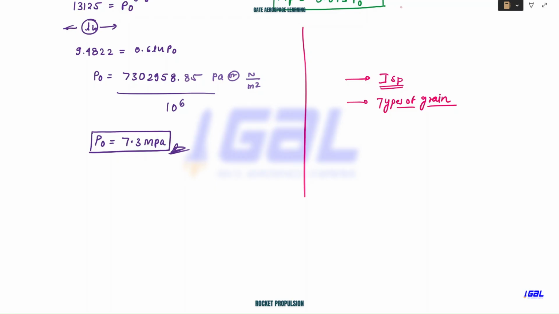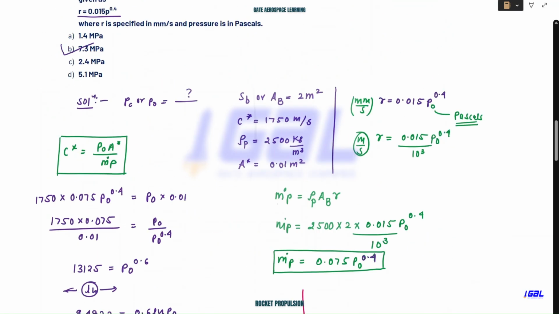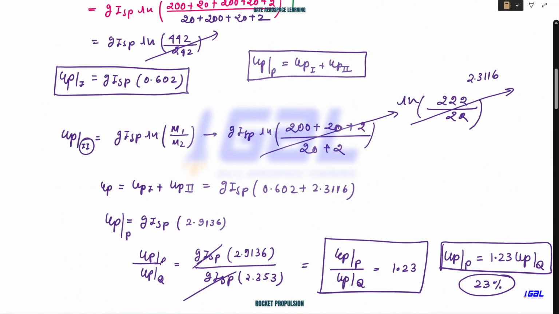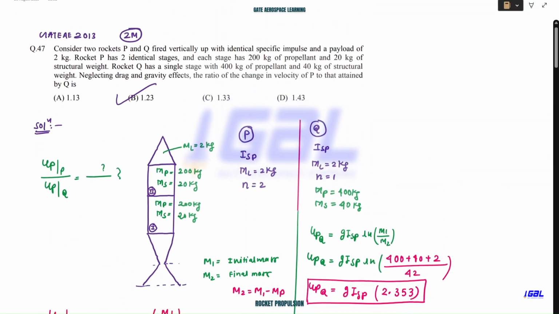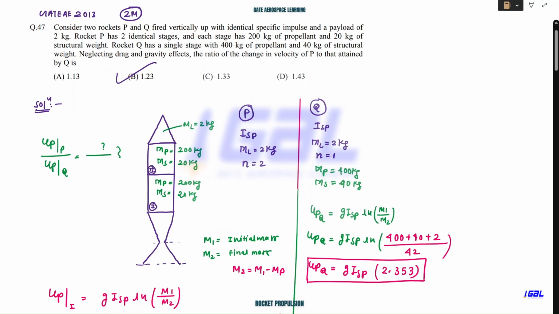So now I think it is more than enough for rocket propulsion. I'll take one more lecture on numerical solving. That will be a very short lecture. So now your rocket propulsion is over. Now you can start solving all your GATE questions.